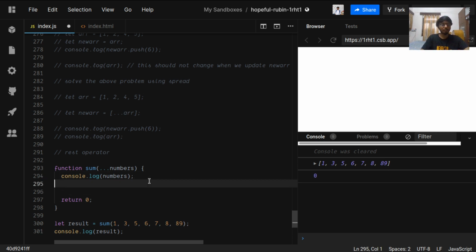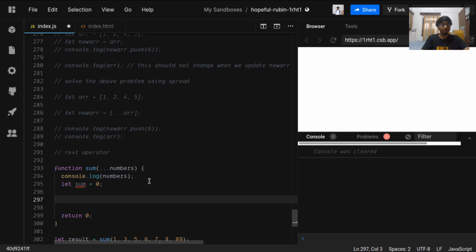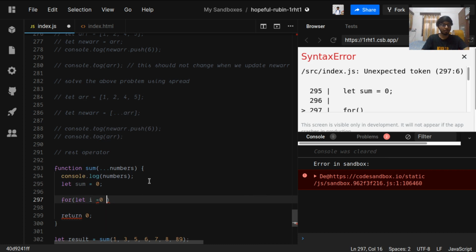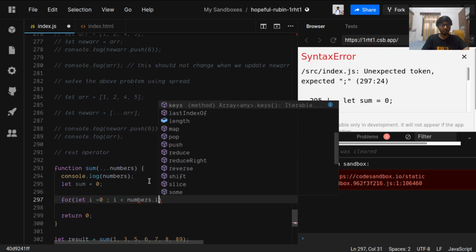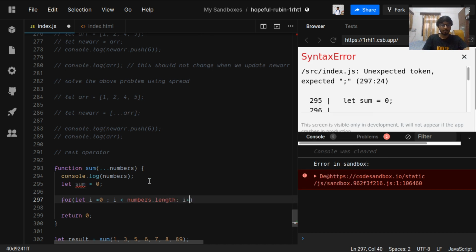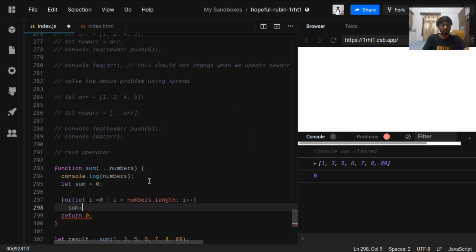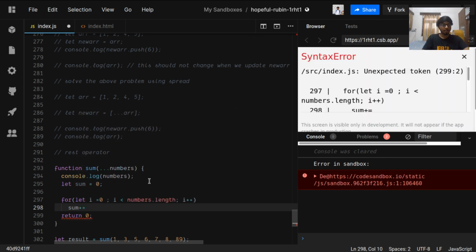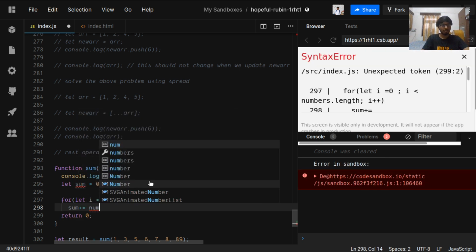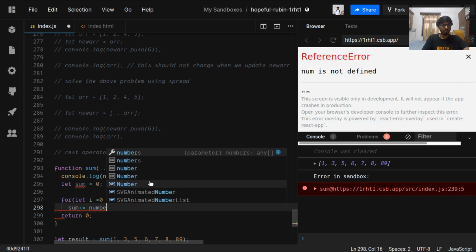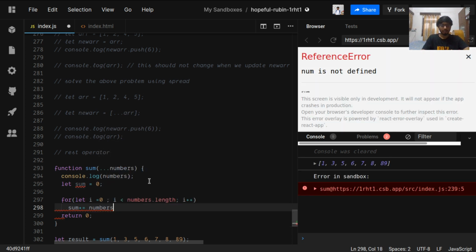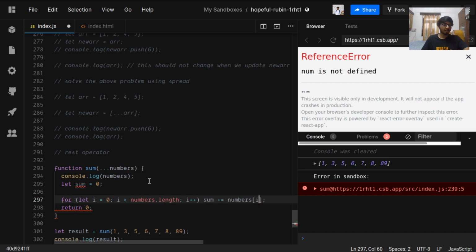So now we can define let sum equals 0 here. We loop with let i equals 0, i less than numbers.length, i plus plus, and we do sum plus equals numbers[i].